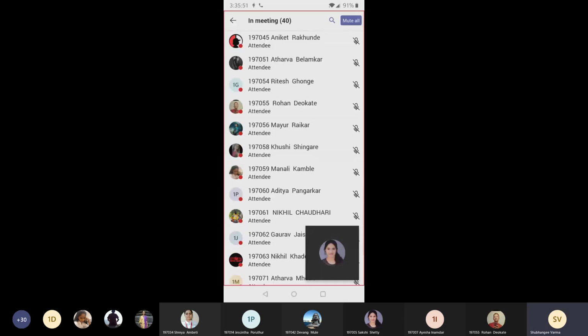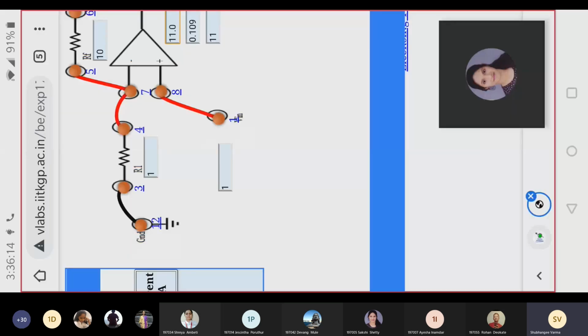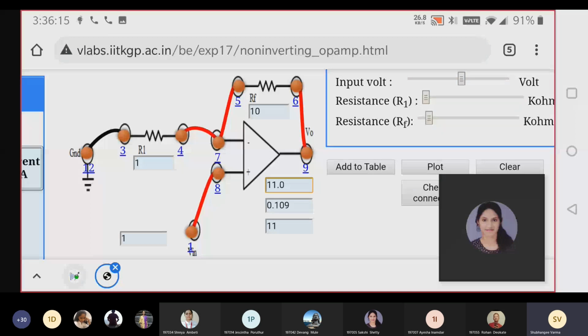And who is roll number 16? Aditya Pangarkar. If you have any problem, you have to write down in chat box. You are not answering the question. You are not writing yes. See, Aditya has answered correct. Yes, Aditya. Good. Okay. So everybody should be attentive during the session. Okay. It's correct. Very good, students. So we got the correct answer.